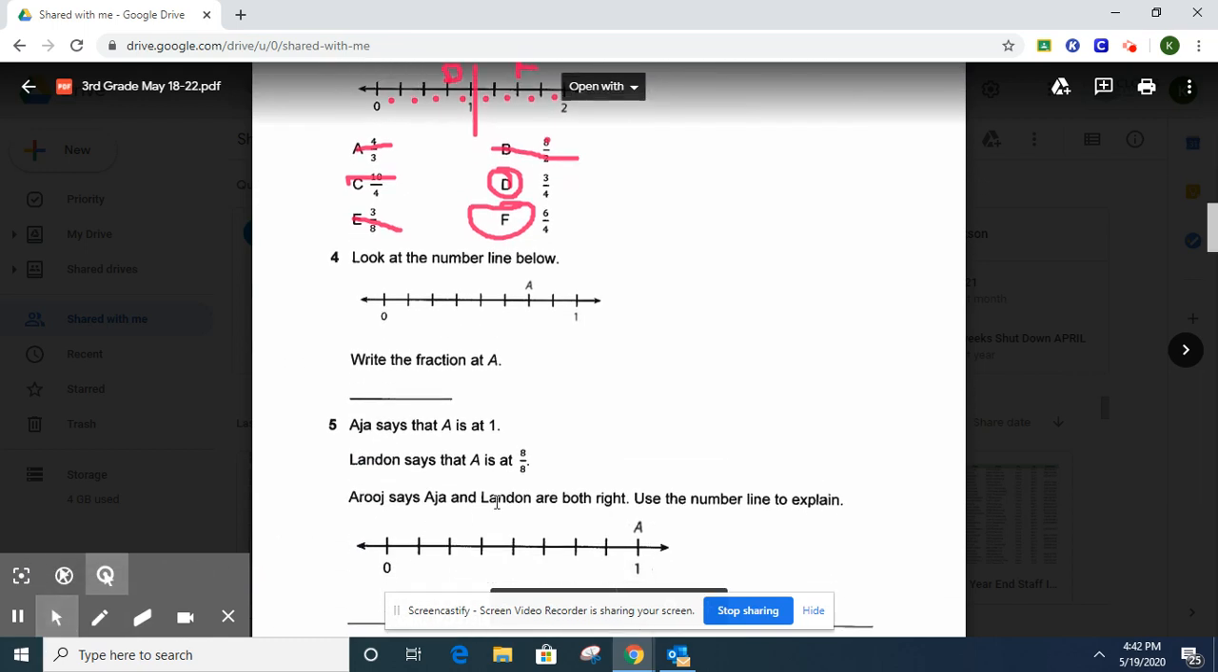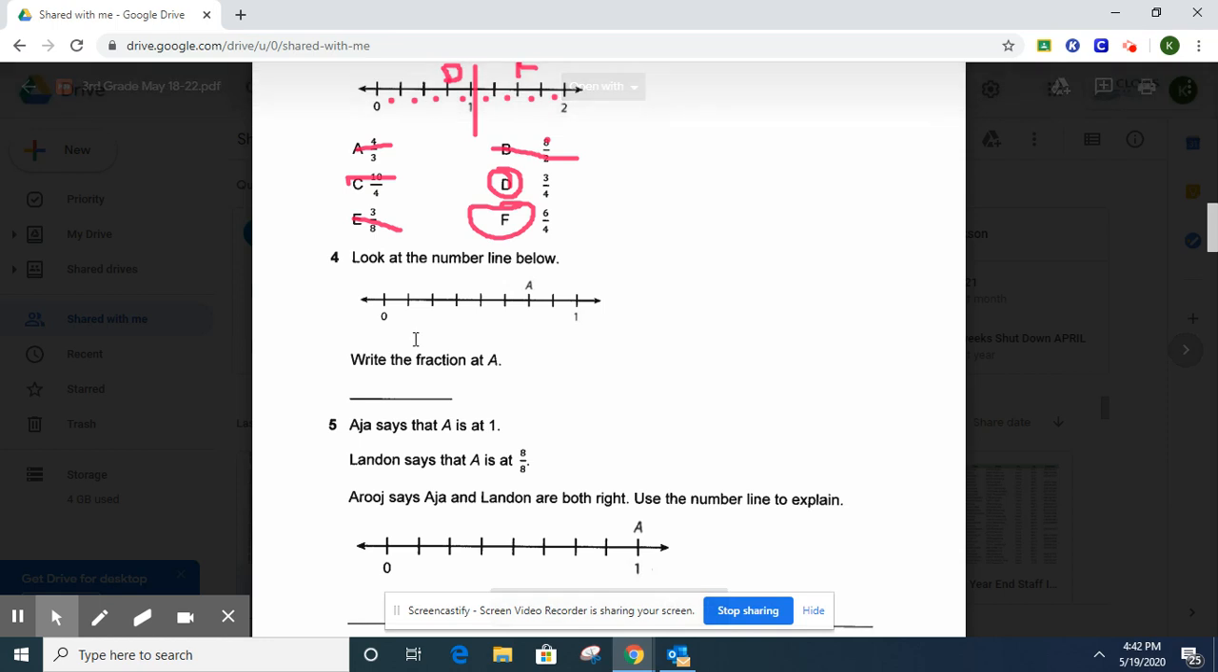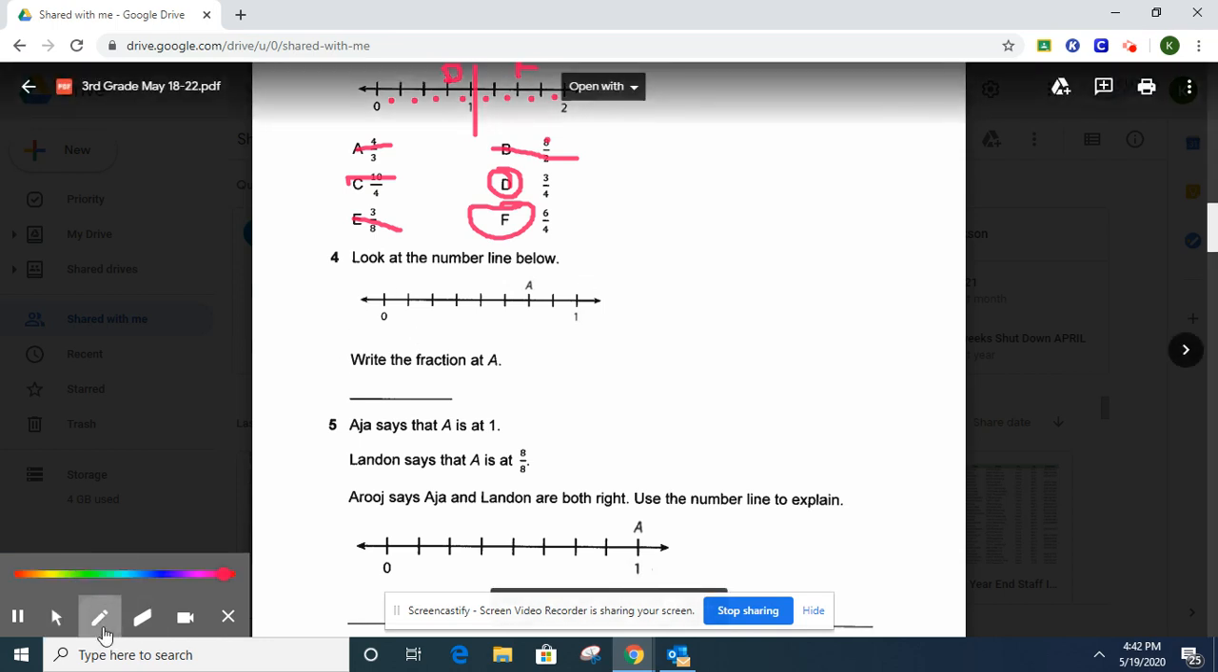4, look at the number line below. Write the fraction at A. Okay, so let's count our spaces in between. 1, 2, 3, 4, 5, 6, 7, 8. So our denominator has to be 8 because that's what it's broken into. A is at 1, 2, 3, 4, 5, 6. What is the fraction? 6 over 8. That's where A is.